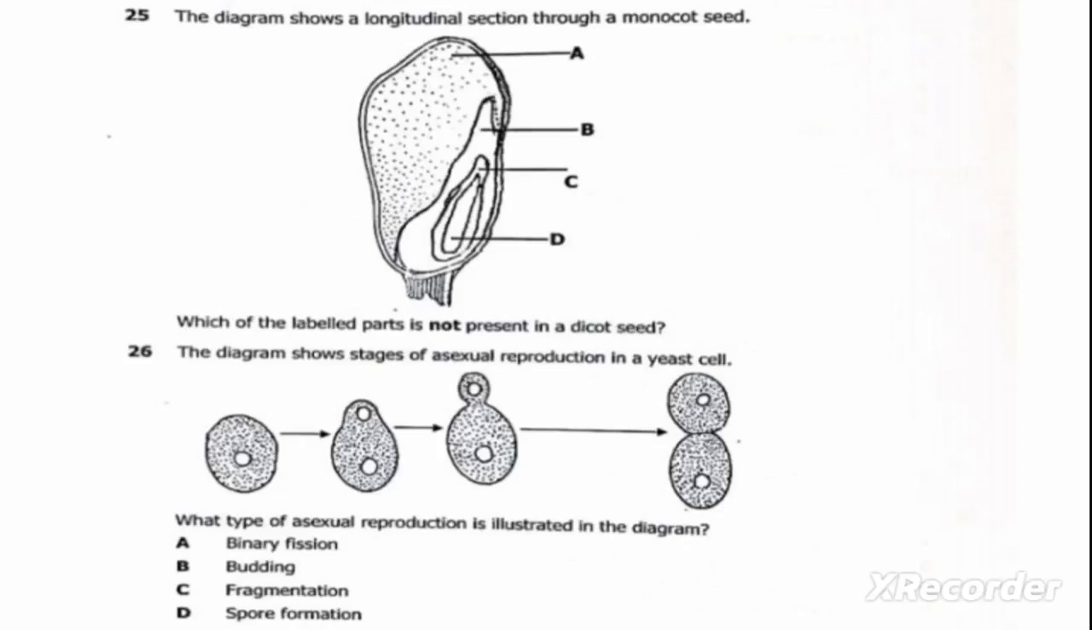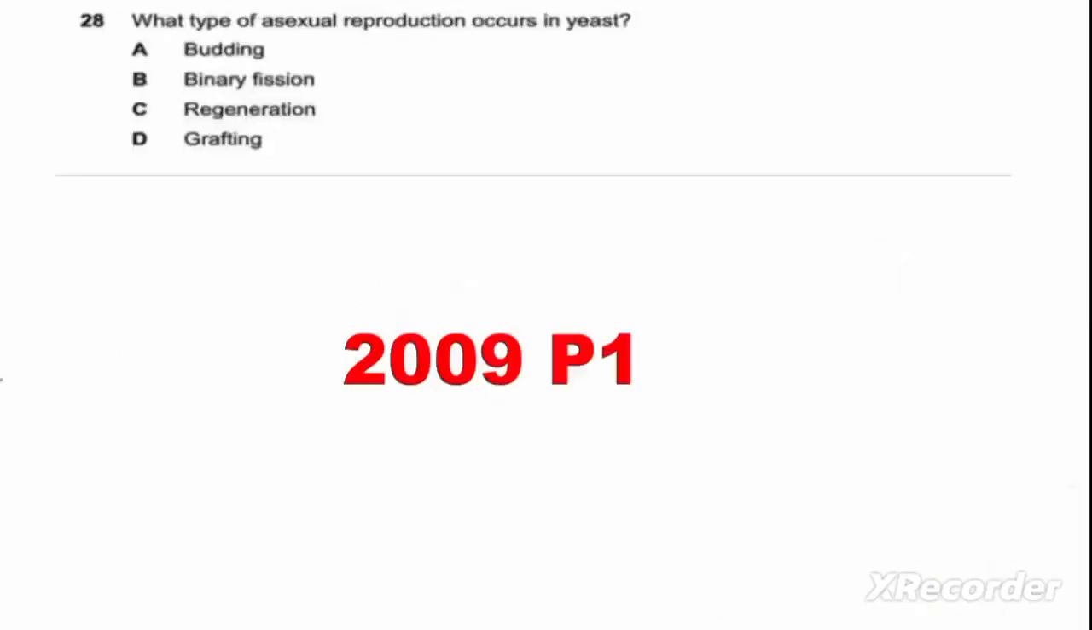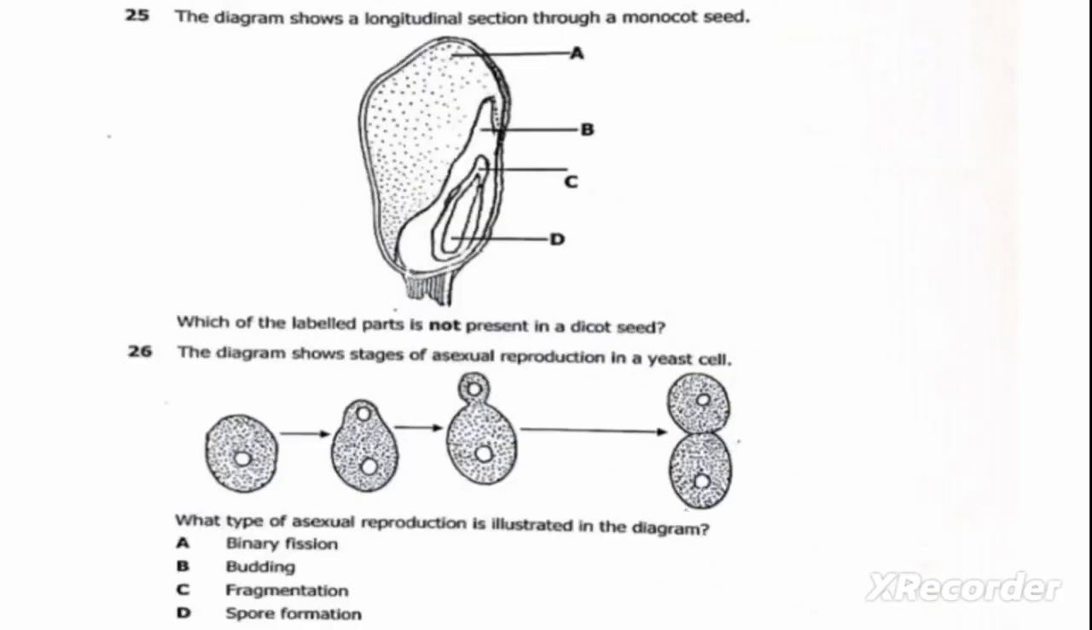We move on to question 26. Question 26 is similar to one of the questions that came in 2009 paper 1. Let us read question 26. This question is from the 2022 paper 1 GCE. The question reads, the diagram shows stages of asexual reproduction in a yeast. What type of asexual reproduction is illustrated in the diagram? A. Binary fission. B. Budding. C. Fragmentation. D. Spore formation.